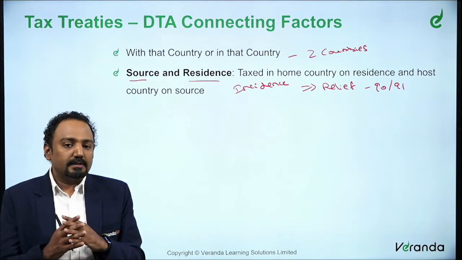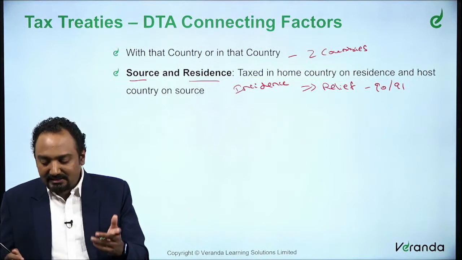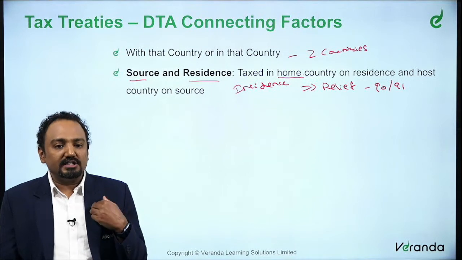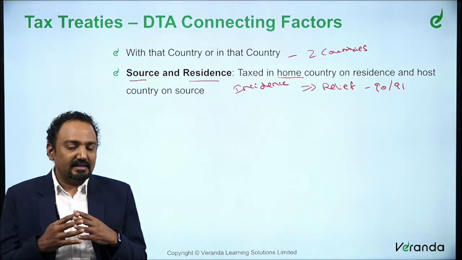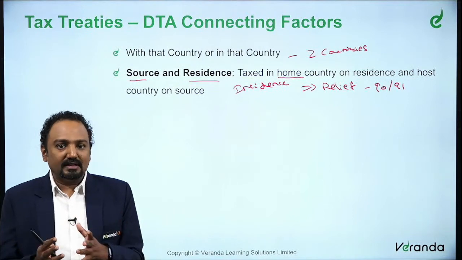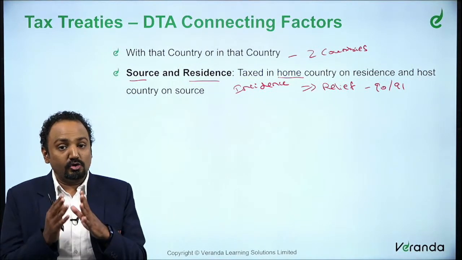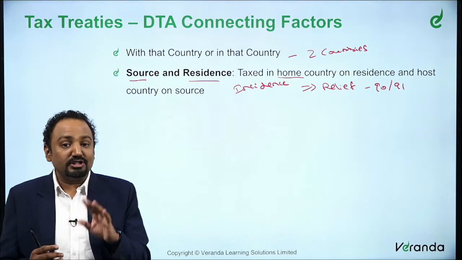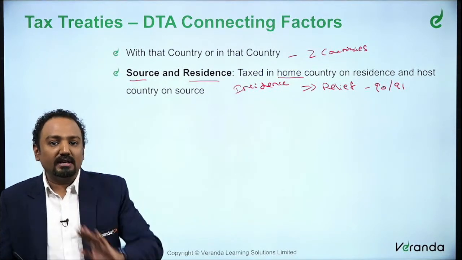So it will either be taxed in the home country on residence basis, because if India is having a transaction with the USA, the Indian Income Tax Act will say, see, you are basically an Indian company, you are a resident here in India, so you must pay tax for incomes earned outside India.